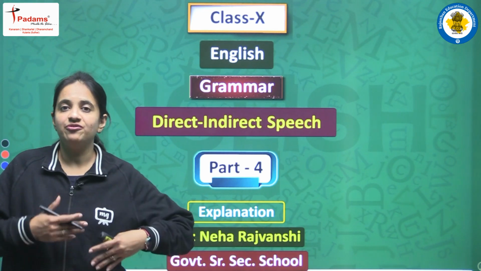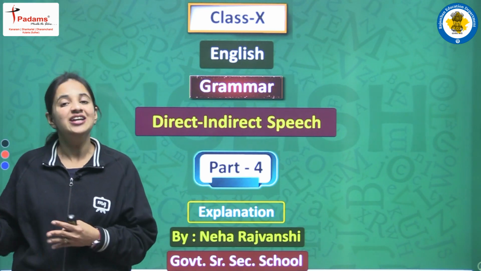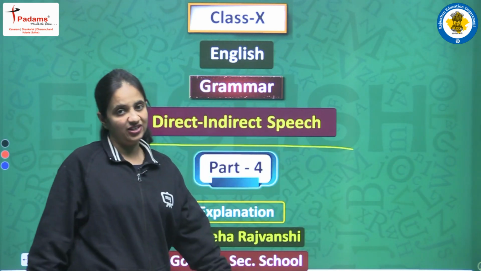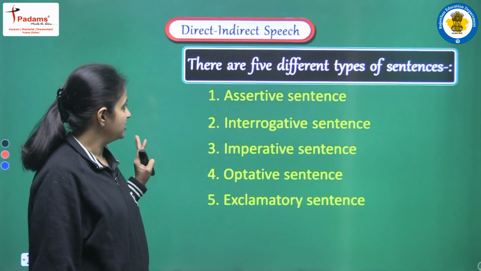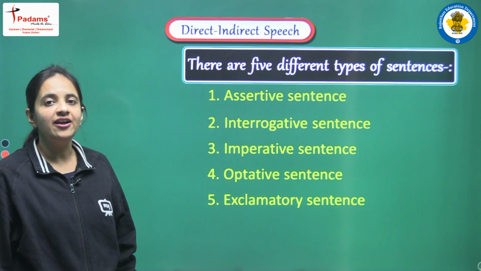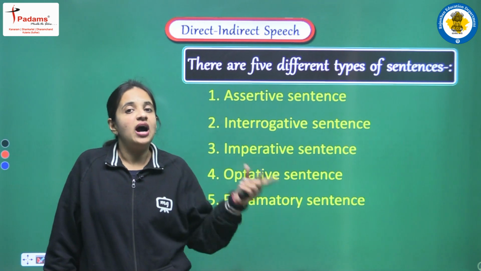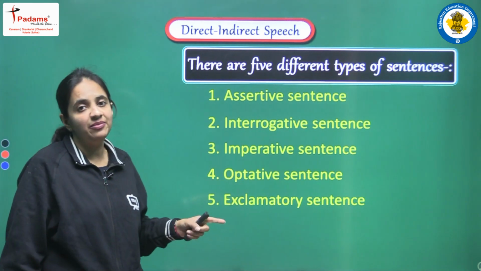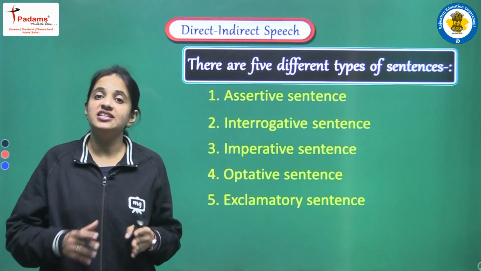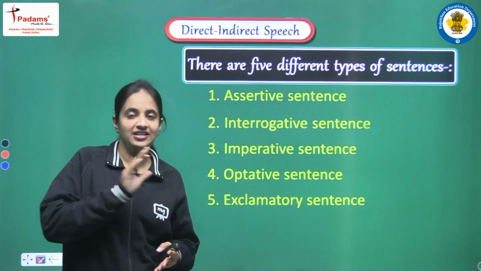Now we will see some different type of sentence, that in what kind of sentence we have to do what changes. Okay, so now let's begin our today's video, that is based on direct indirect speech. So now first of all we are having this thing that there are 5 different types of sentence. So basically we are having these 5 different type of sentence, and when we are converting any sentence, so our sentence of direct speech, that can be any one of from these 5 options. इन 5 options में से किसी भी option का sentence हमें दिया जा सकता है, and yes we have to convert that sentence into indirect speech.